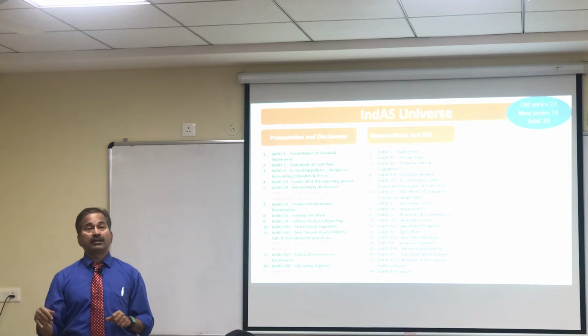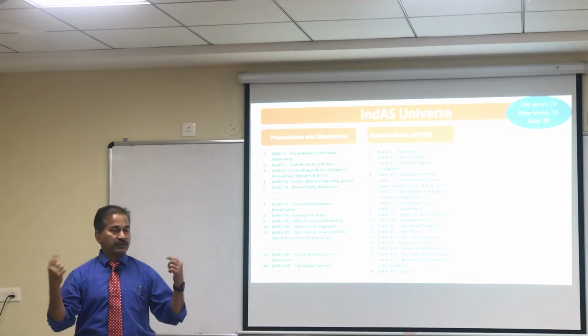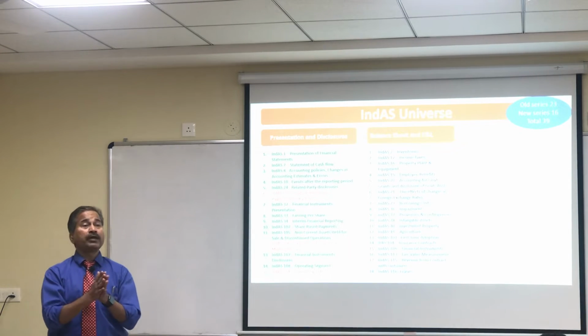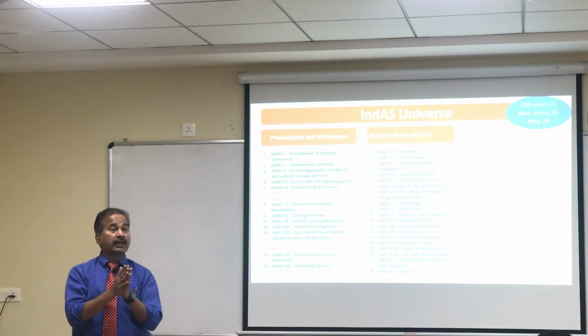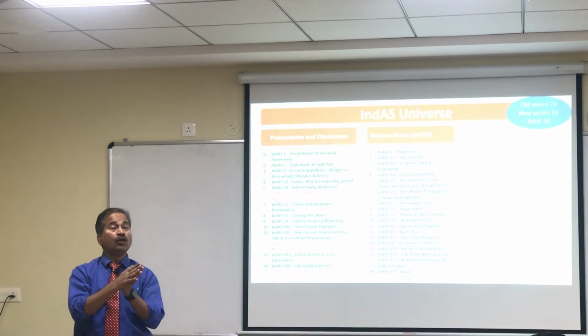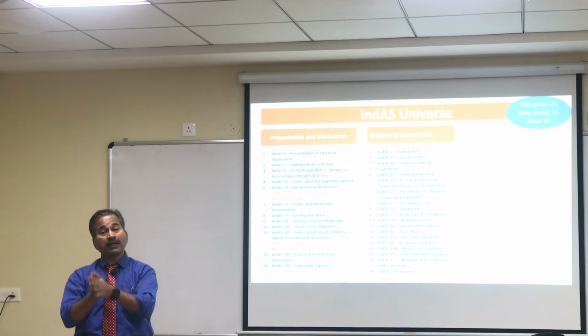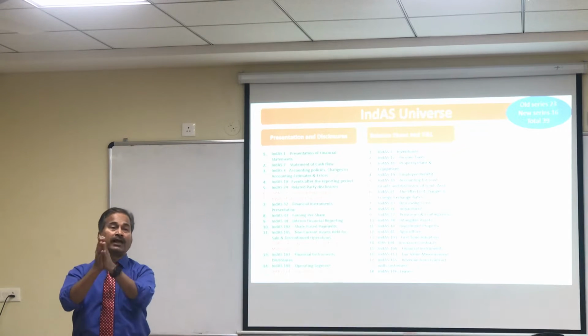Impairment is when the carrying amount is lower than the higher of. Please pay attention. How do you figure out impairment? Impairment is when carrying amount of an asset is lower than the higher of realizable value and value in use.